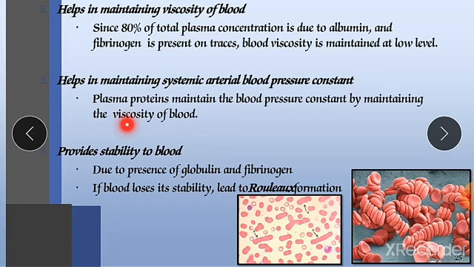If blood viscosity is too high, too much pressure will be on our heart to pump that blood, and it may develop into a condition like high blood pressure, and it will increase the stress on our heart, due to which cardiac arrest may develop. So that's why there should not be too much viscosity. There should be normal viscosity.